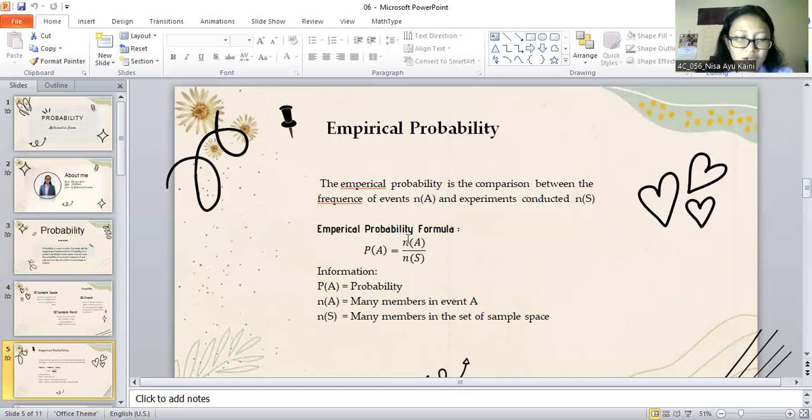This is the formula for the empirical probability: P(A) equals NA per NS. The information is that P(A) is the probability, NA is the number of events A, and NS is the number of members in the sample space set.